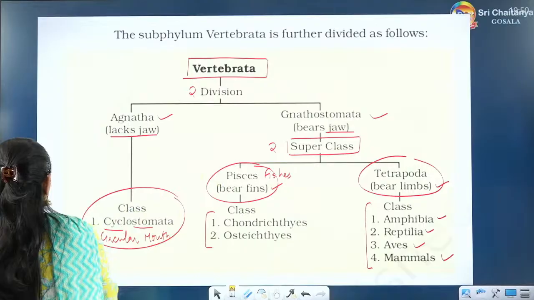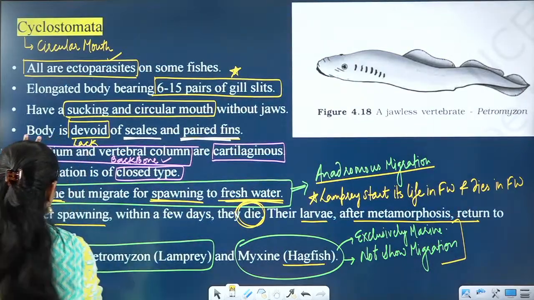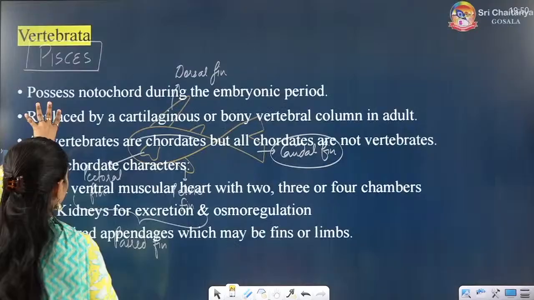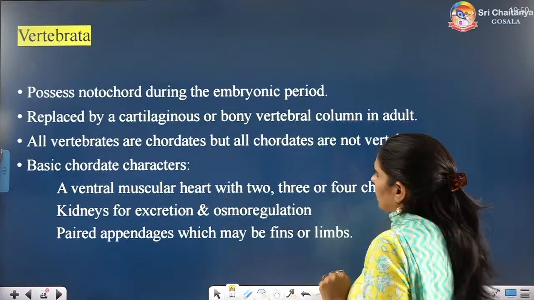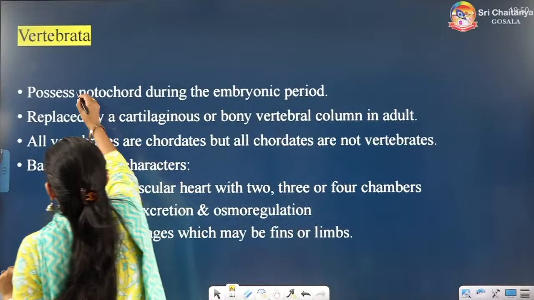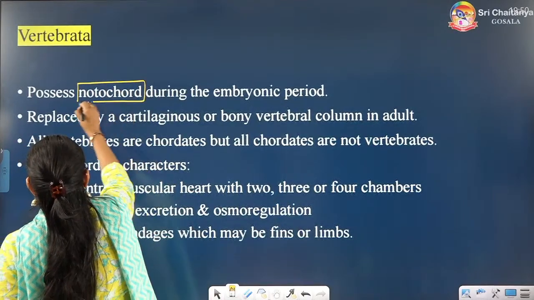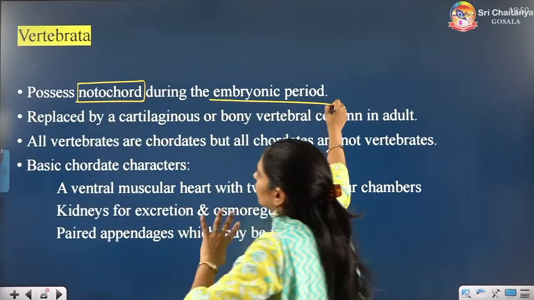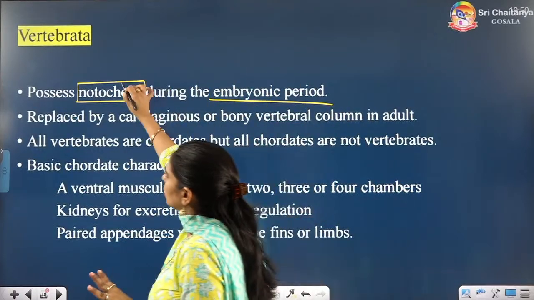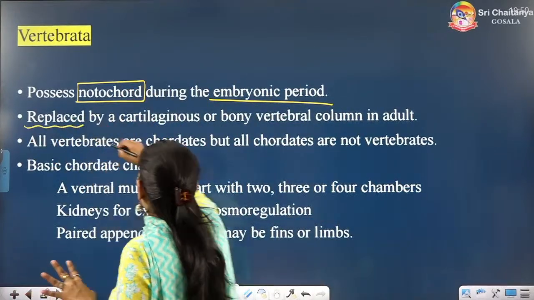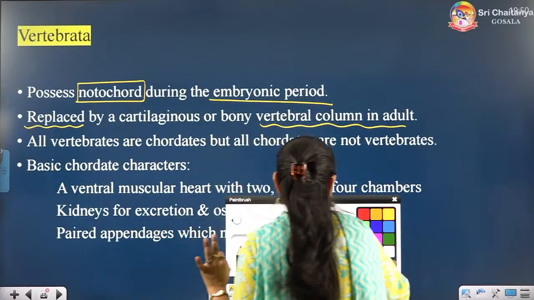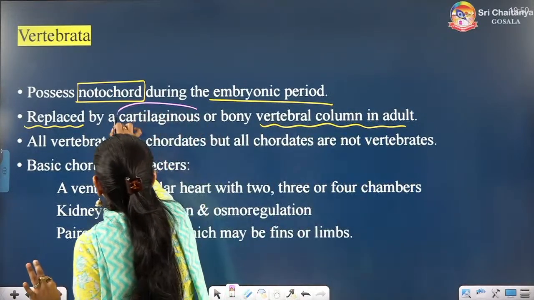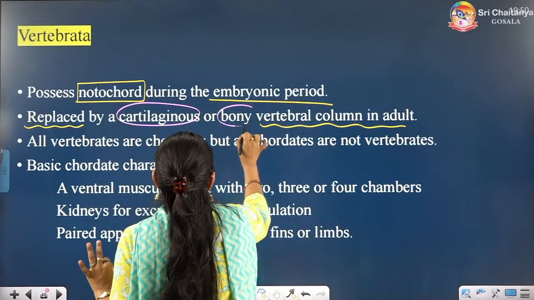Before that, I forgot to tell you some of the vertebrate characters. Vertebrates possess notochord during the embryonic period only, and then this notochord will be replaced by the vertebral column. This vertebral column can be cartilaginous or can be bony.